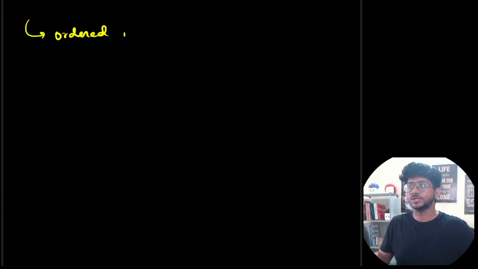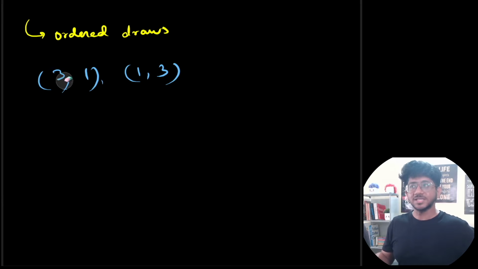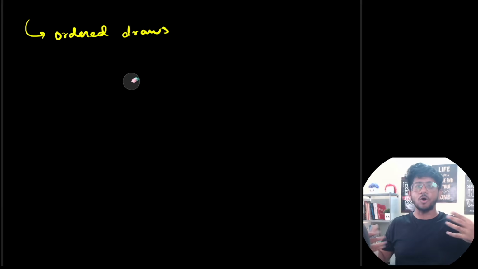So I'm going to quickly give you some intuition on why this problem is so difficult if you try to compute it directly. Number one is that you need to count ordered permutations, or ordered draws, which means the draws 3 1 and 1 3 are counted twice. These are two different draws. You will understand later why this makes it difficult, because you will have to order the elements. That is one small thing.